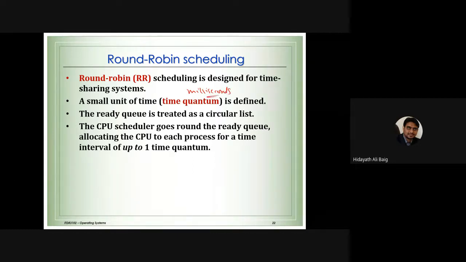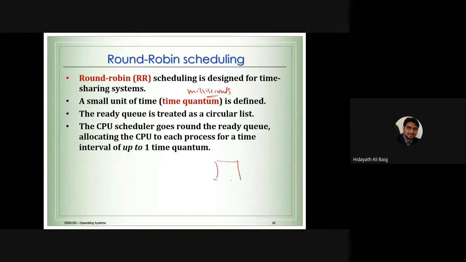Okay, so for example, maybe 4 milliseconds, 5 milliseconds, 6 milliseconds. Now, a ready queue is treated as a circular list. So what is a circular list? Now you have to understand this concept. With this, I will stop for today. Okay, we will not see the example.